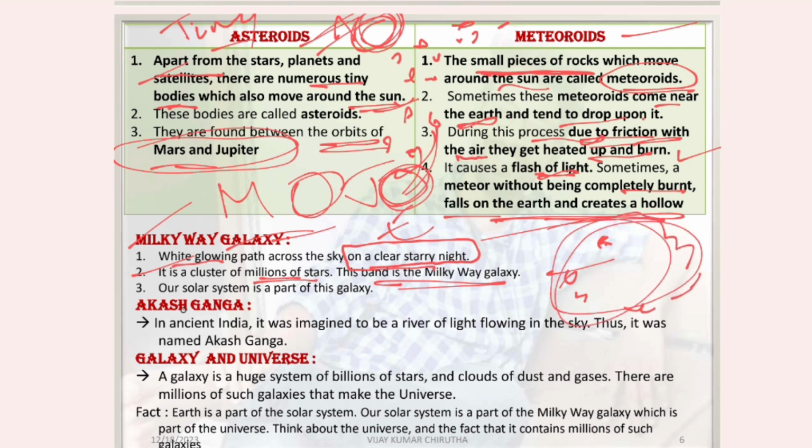It is seen on a clear starry night. Our solar system is a part of this galaxy. Solar system is also part of the Milky Way galaxy.